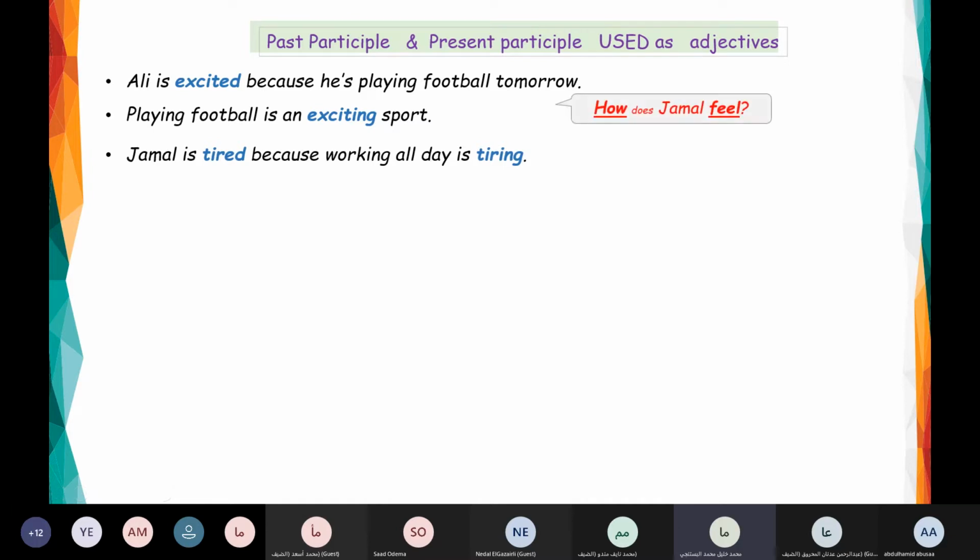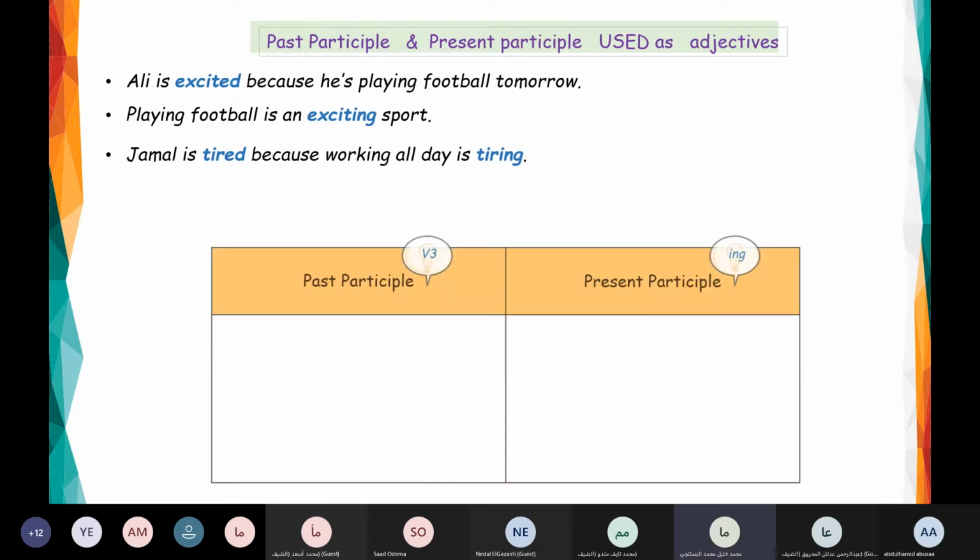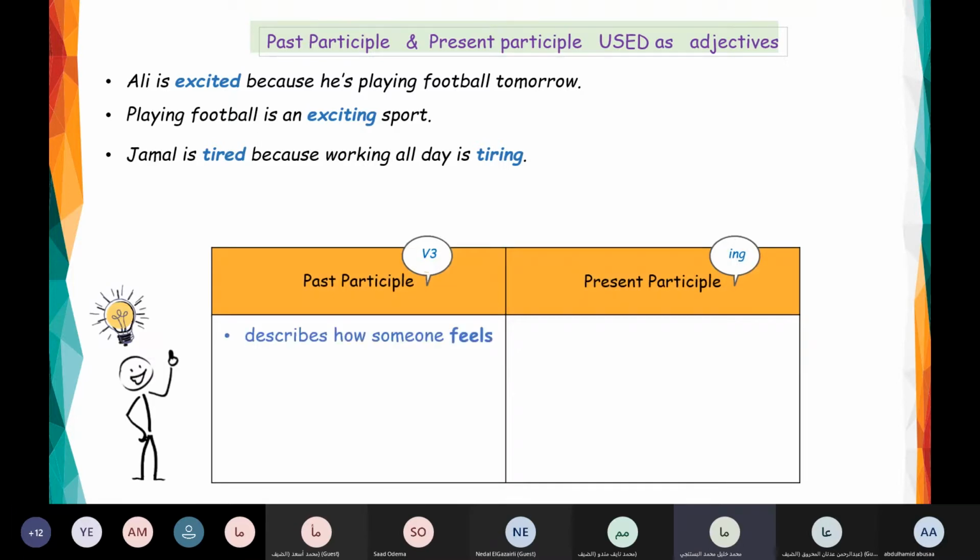How does Jamil feel? What causes Jamil to feel tired? You know, working all day is tiring. You realize here, if you want to use the past participle, we use the past participle to describe how someone feels. Ali is excited, Ali is frightened, Ali is depressed. They are excited, we are excited. So we describe our feelings, people's feelings.